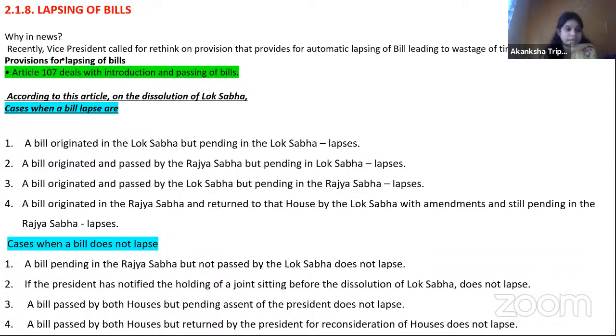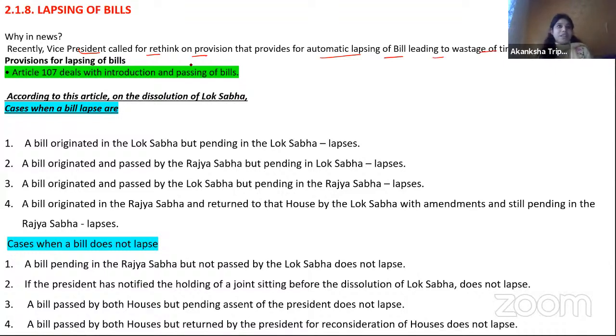So news में क्या था देख लेते. Recently, Vice President called for rethink on the provision that provides for automatic lapsing of bill leading to wastage of time in the Lok Sabha. ठीक है. तो Vice President ने basically एक बात की थी, there was a kind of meeting where they talk about that let's do something so that actually whenever Lok Sabha dissolve and the bill is pending, so क्या होता है, वो lapse कर जाता है.